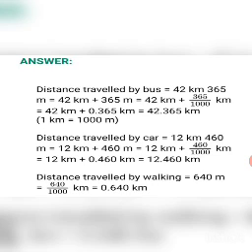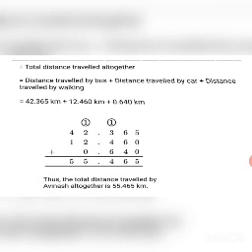Therefore, total distance travelled altogether is equal to distance travelled by bus plus distance travelled by car plus distance travelled by walking is equal to 42.365 kilometer plus 12.460 kilometer plus 0.640 kilometer. The addition is shown below.